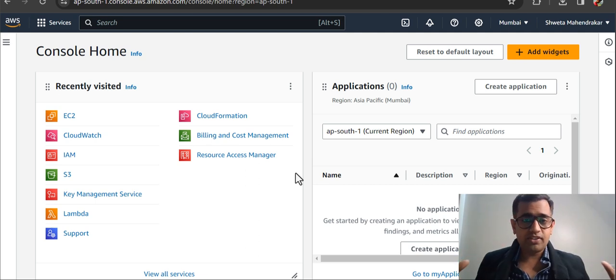Even the operating system options are available: Amazon Linux, Mac, Windows, Linux, Ubuntu, SUSE. You have different versions of Linux and different versions of operating systems. All of these configurations can be done within EC2, and then you can launch your EC2 instance.